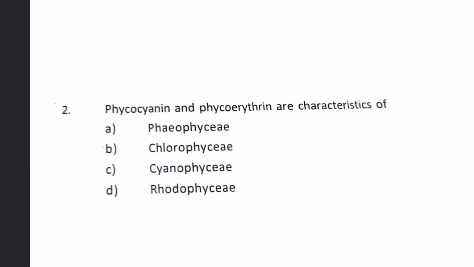Next, phycocyanin and phycoerythrin are characteristics of. It is a characteristic of blue-green algae, which is Cyanophyceae.